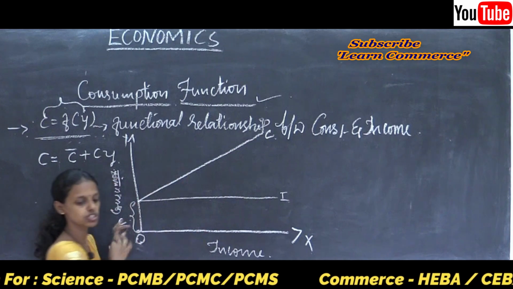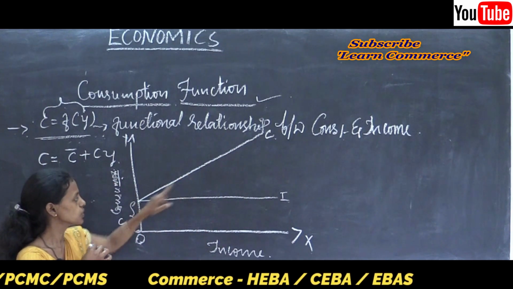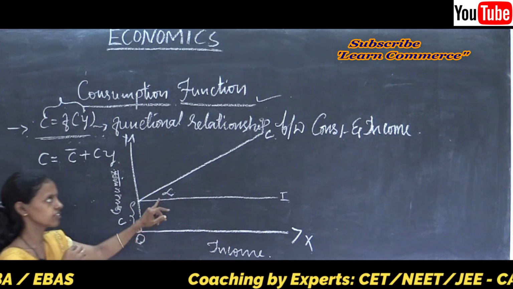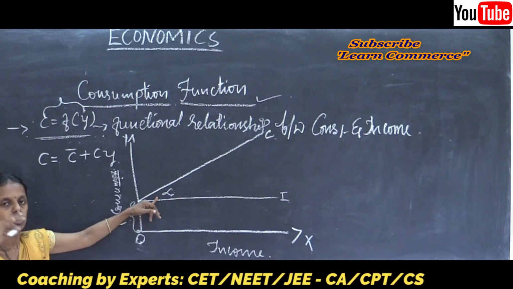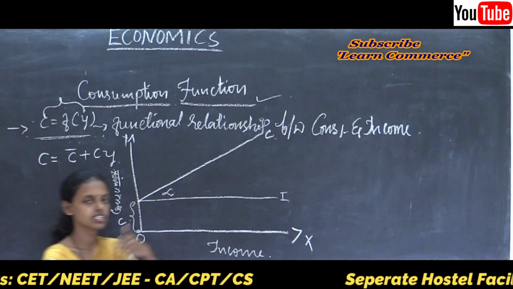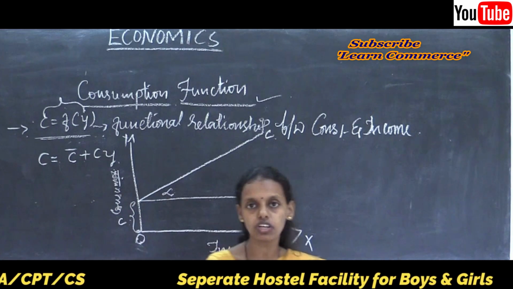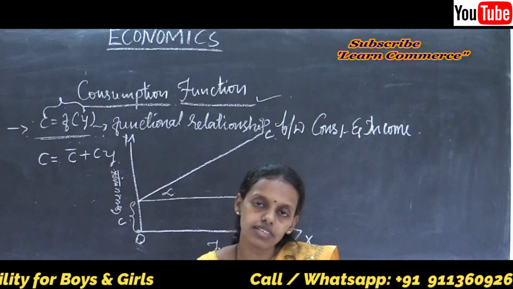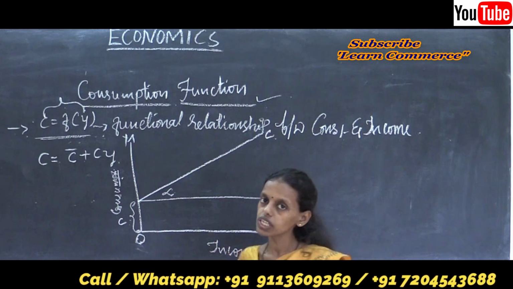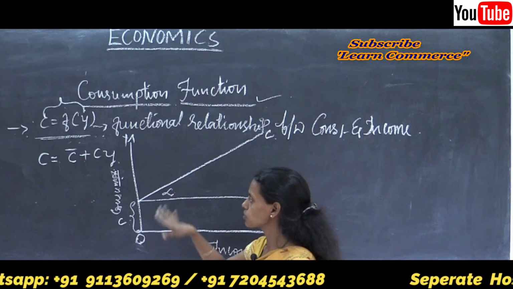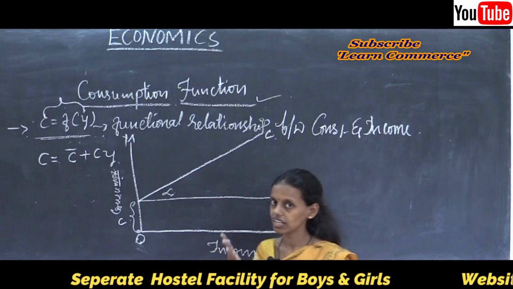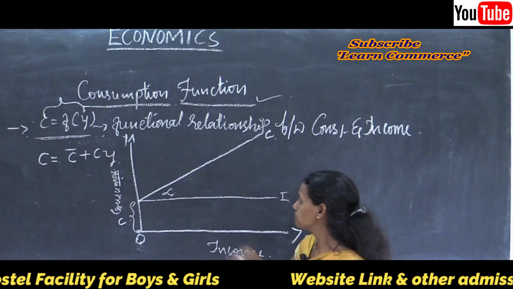This is the consumption function curve. It changes till infinity. We can't assume whether the change is 10%, 20%, 30%, 50% or 100% in consumption. When the income changes, consumption goes on changing, so it is said to be an infinite value. Infinite means we can't predict where it will end.